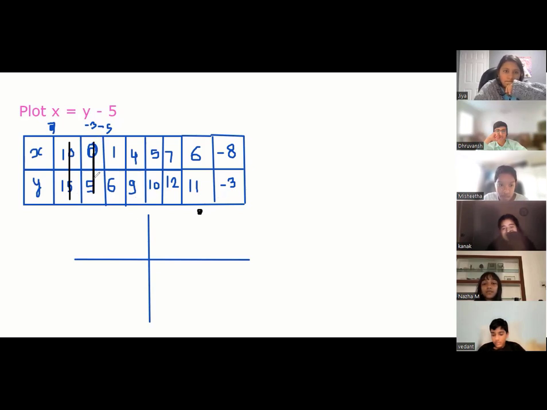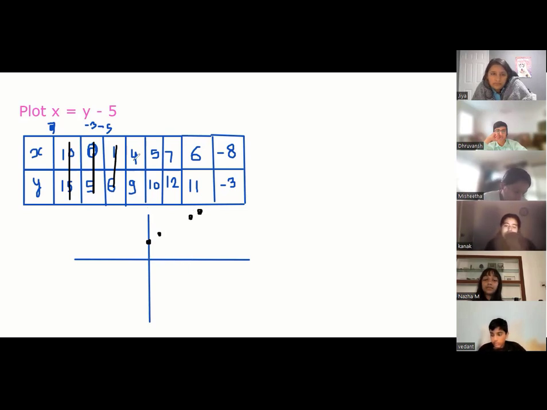Tell me, Mishita, where will this point come? 0, 5. The 5 would be on the y-axis. Perfect. Tell me, Naja, where will the third point come? 1, 6. Sir, in quadrant 1. Very good. So 1, it's somewhere here. Tell me, Kanak, where is the next point? 4, 9. Quadrant 1. You already learned all of this, guys. Tell me, Vedant, where does the next point come? 5, 10. Quadrant 1.